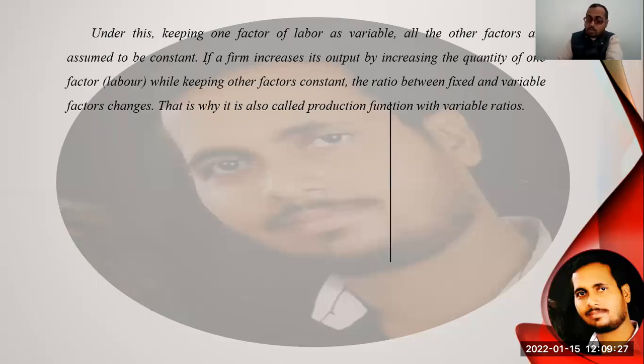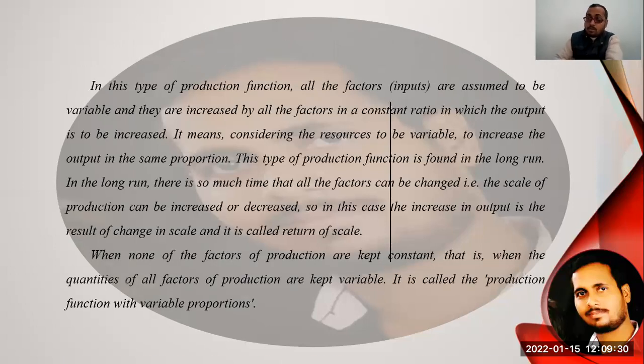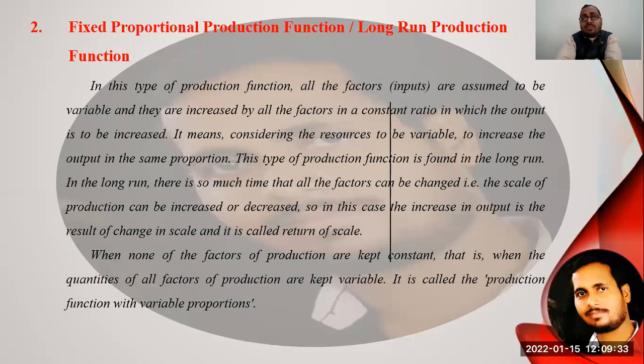Students, now we are going to discuss the long run production function, which is also called the fixed proportion production function. Students, as we said earlier, in the short run one factor is kept fixed, but in the long run the entrepreneur has time to change the old factors, and the ratio of factors attained during the short run, which gave the best returns, may be accepted and carried forward for the long run.